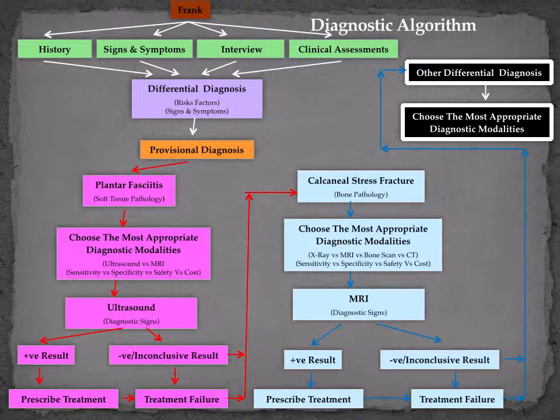In summary of the above research and case study, we have formulated an overall flowchart or diagnostic algorithm. As from above, we emphasize the importance of interviewing processes and a holistic approach to diagnosis. From the flowchart, you can see the first chosen modality is an ultrasound, followed by an MRI. These were found to be both sensitive and specific in diagnosing both pathologies. Importantly, the modalities chosen are considered the most sensitive, specific, safe, and cost-effective means in an effective treatment and diagnostic process.